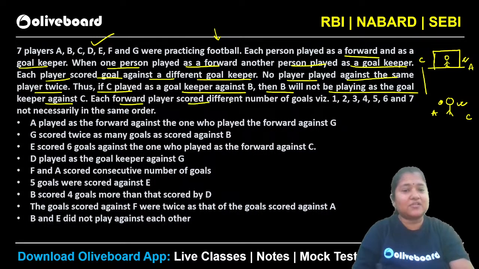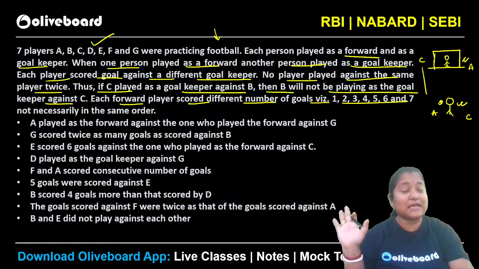Each forward player scored a different number of goals, like 1, 2, 3, 4, 5, 6, 7. So you can see everybody is scoring a certain number of goals here. A will be scoring a certain number of goals against somebody, similarly B will be scoring a certain number of goals against somebody. That is the meaning here.